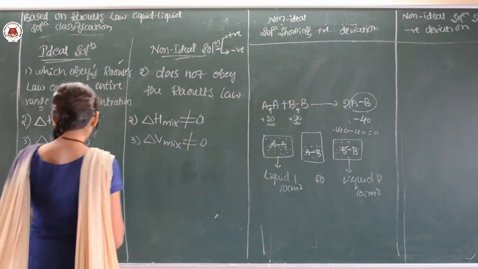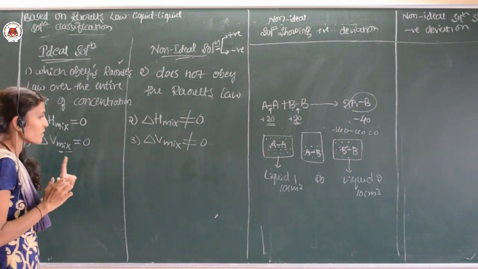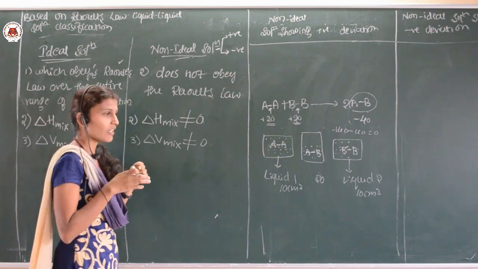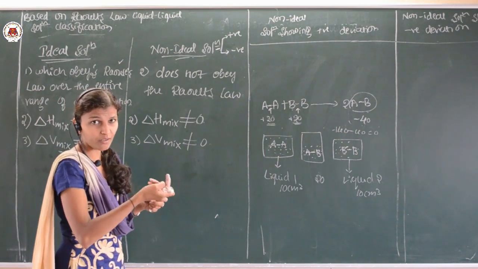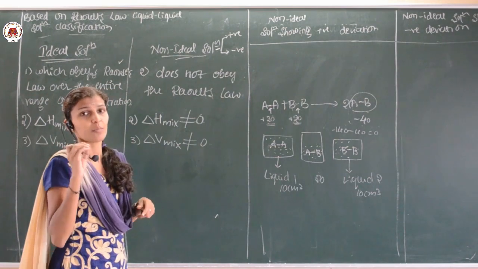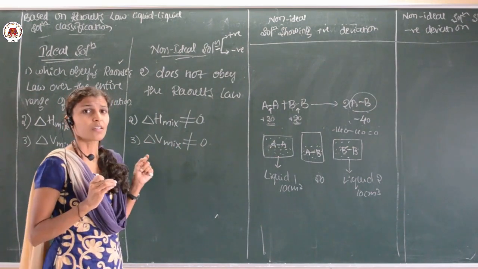So we can say that the change in the volume after mixing is 0. But in case of a non-ideal solution, it is not equal to 0. Either it may be greater or it may be lesser, but it is not equal to 0. So this is the third point.